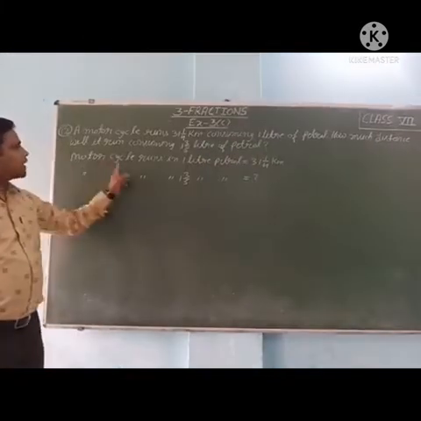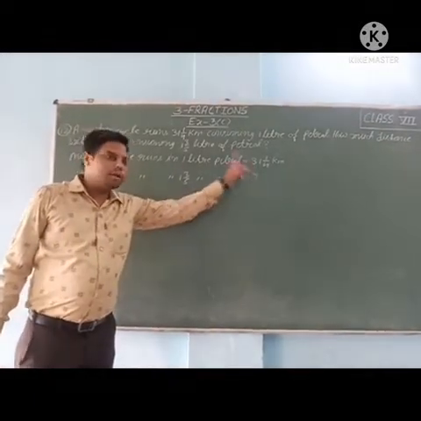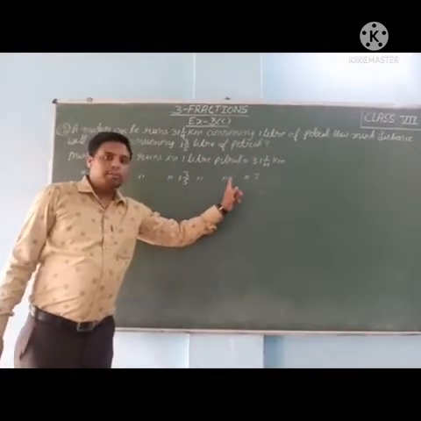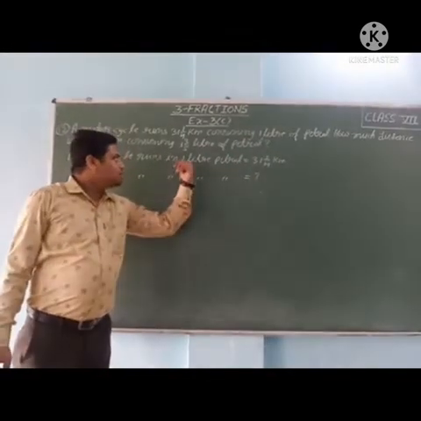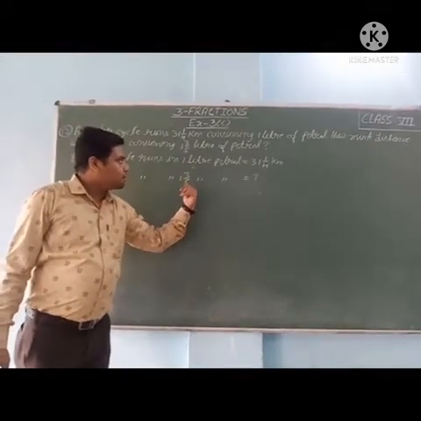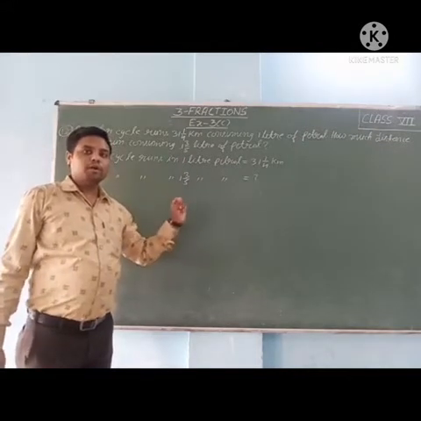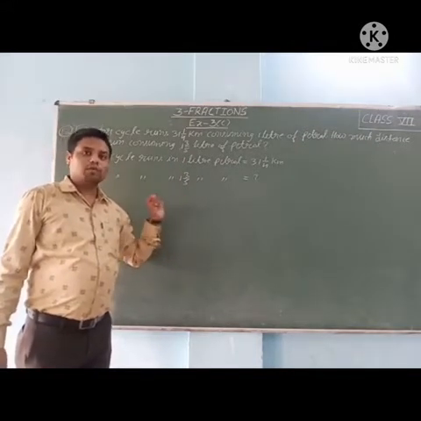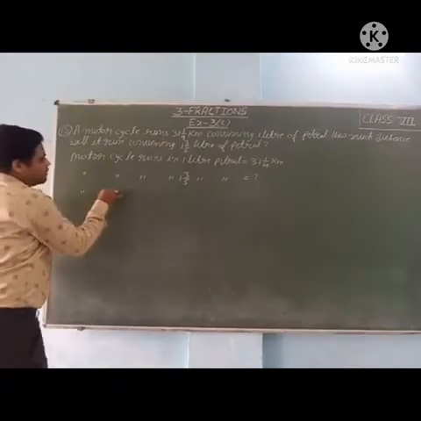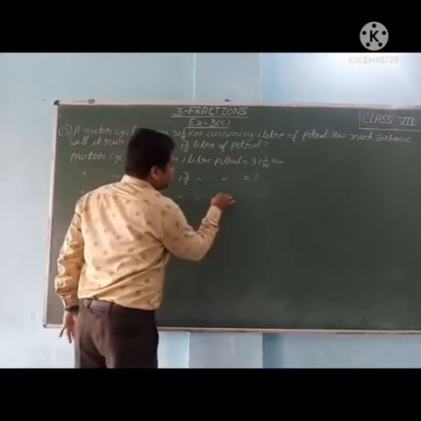So the motorcycle runs 31 whole 1/4 kilometer in 1 liter of petrol. In 1 whole 3/5 liter petrol, in comparison to 1 liter of petrol, the motorcycle runs more distance. It covers more distance. So for more, what will we do? We will multiply.